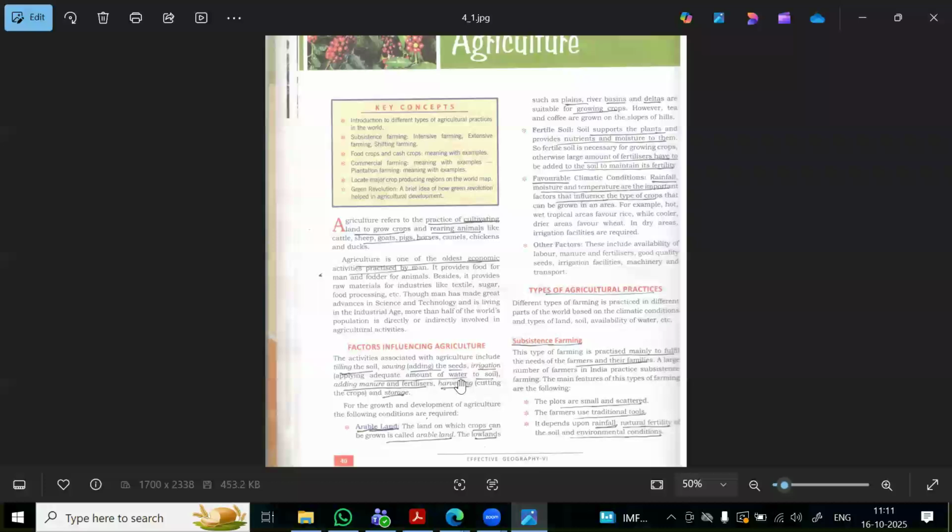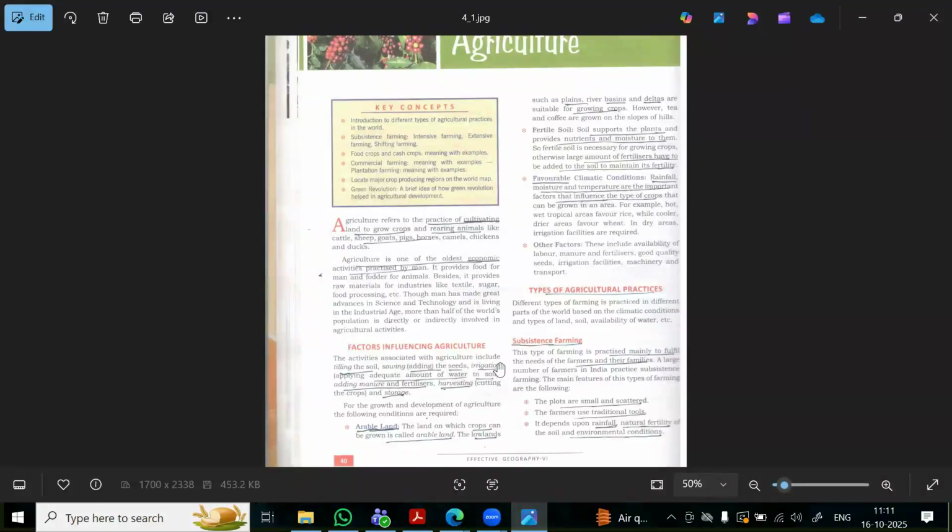Then what kind of soil that particular land has, whether it is fertile soil or infertile soil. If we can grow the crops there, then it is fertile soil, else it is infertile soil. And what are the different climatic conditions, the weather and climate that are necessary in terms of rainfall, moisture, humidity, the temperature. So these all factors affect agriculture. So that's what it is said here.